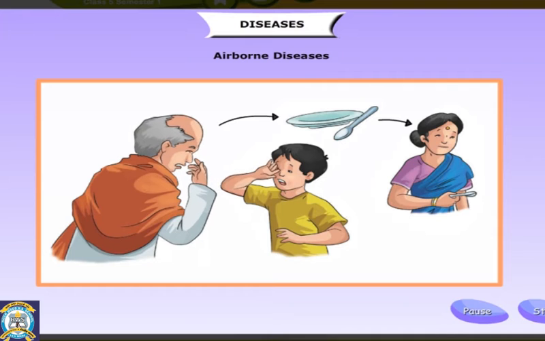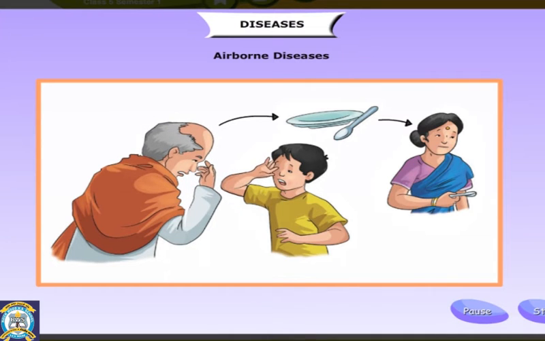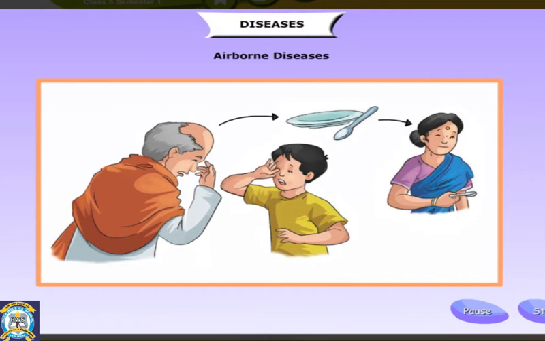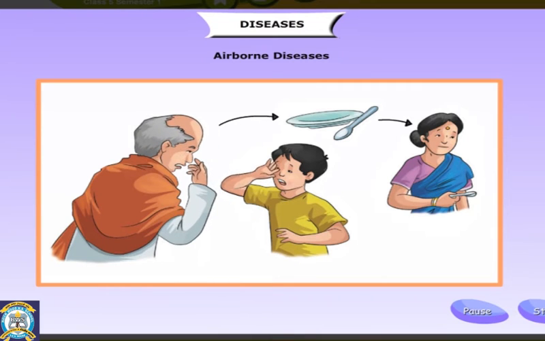Flu is another airborne disease. Its symptoms are fever, cold, and cough, and general body pain. Pneumonia is also an airborne disease. Its symptoms are inflammation and acute congestion of the lungs, difficulty in breathing, and fever.